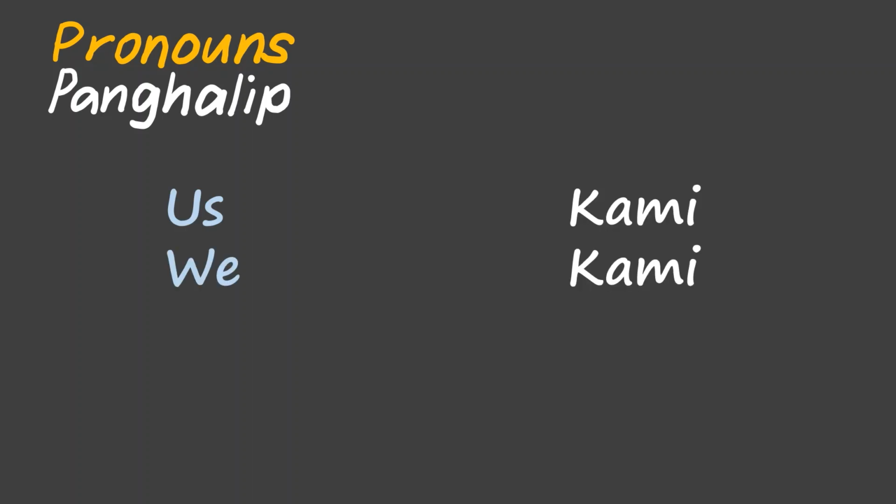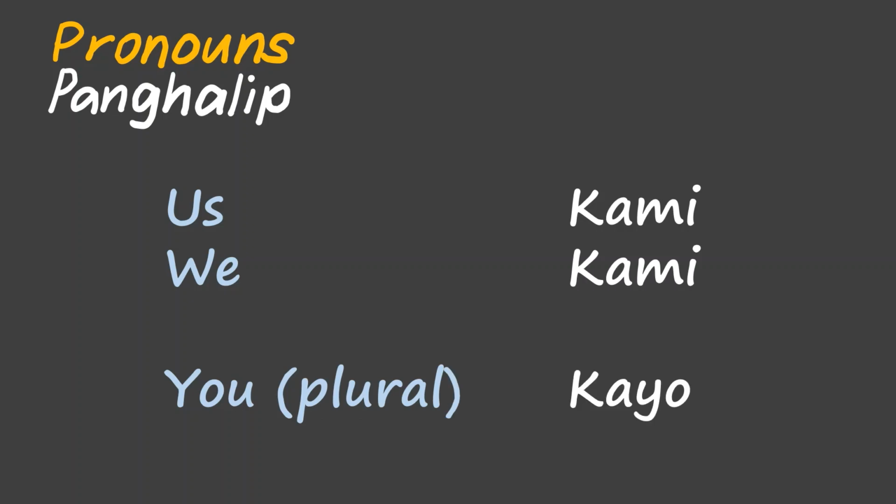Now we will learn another set of pronouns or panghalip. Us, kami. We, kami. And you in the plural form is kayo. These are exclusive pronouns. This means that when we use kami, it does not include the person or people you are talking to. And when we use kayo, it does not include you, the person who is talking.